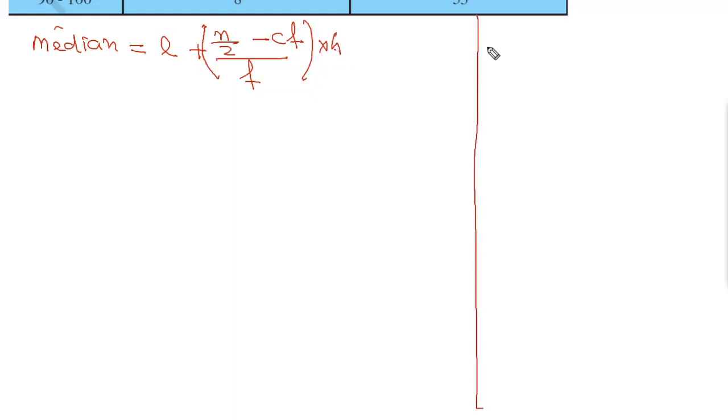Which terms? Here L is a term. So L is equal to, who is L? It's the lower limit of modal class. So remember it, who is the lower limit of modal class?